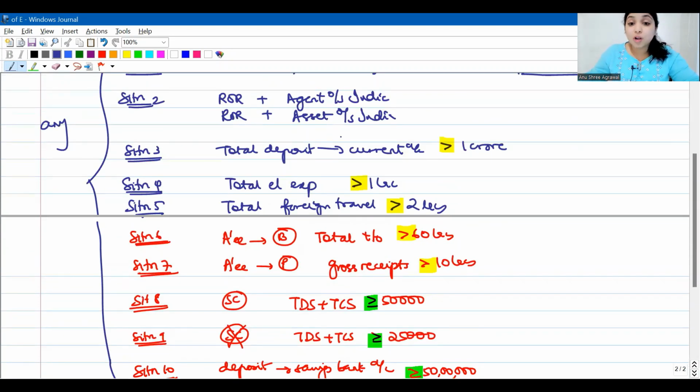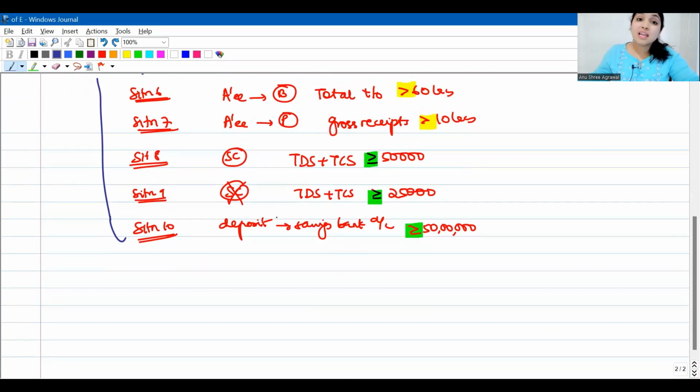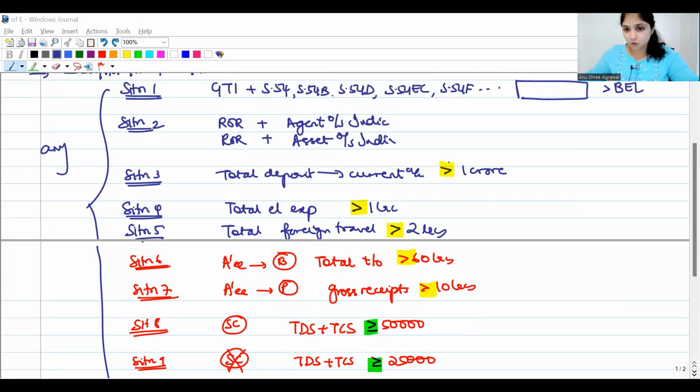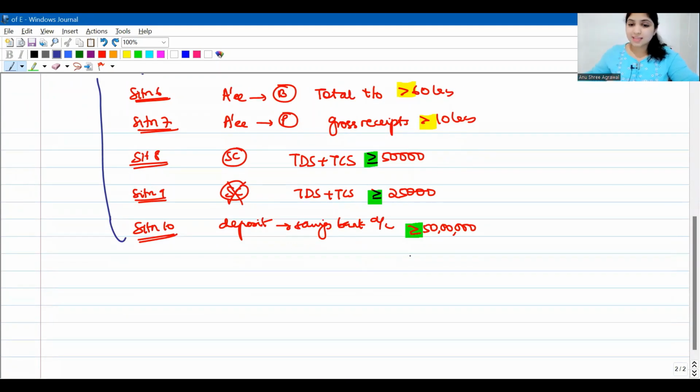See, initially we spoke about the current account. Now, the savings bank account is at least 50 lakhs. Alright, current account, the number is 1 crore, and savings account, the number is 50 lakhs. But for the current account, the sign is more than 1 crore. In the savings account, the sign is at least 50 lakhs.